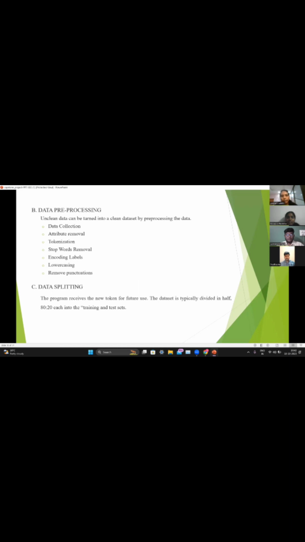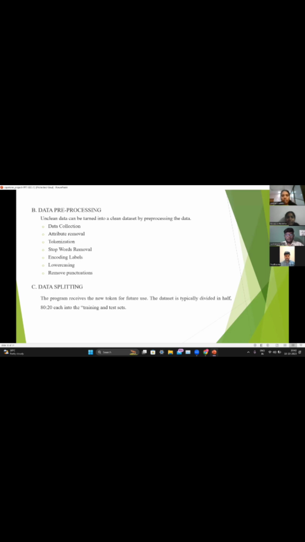Next, attribute removal. We have removed the attribute tweet ID, which is not required and not useful for our project, in order to get the best accuracy. Tokenization is a process of breaking sentences or texts into small units, also known as tokens. By using tokenization, the system can easily identify the meaning of the content.